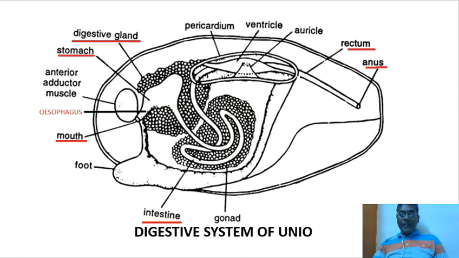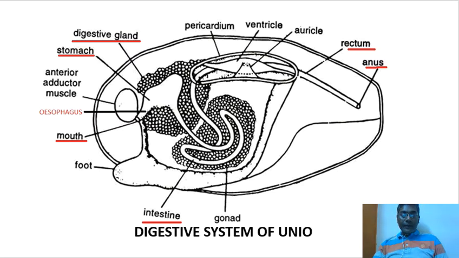The dorsal part of the stomach has folded walls around the opening of the digestive ducts as well. These folds are said to help in storing the food, and they help in transporting the useless substances into the intestine. They also help in conducting fine and partially digested food particles to the ducts of the digestive glands. So as we see here, digestive glands.